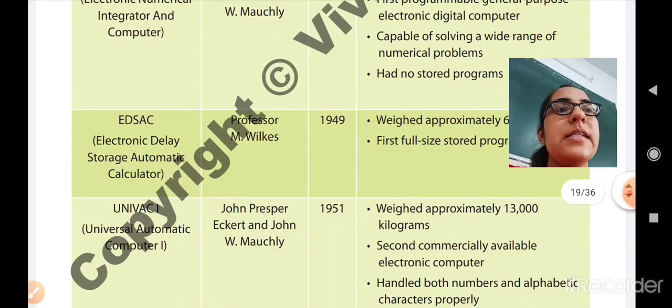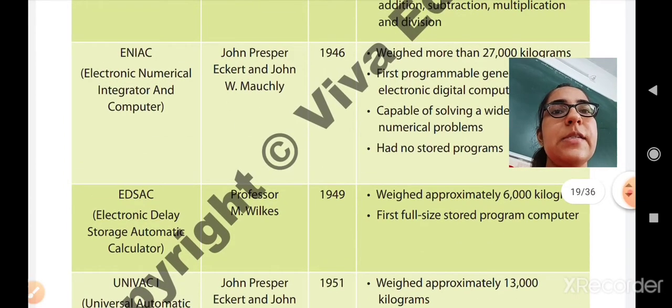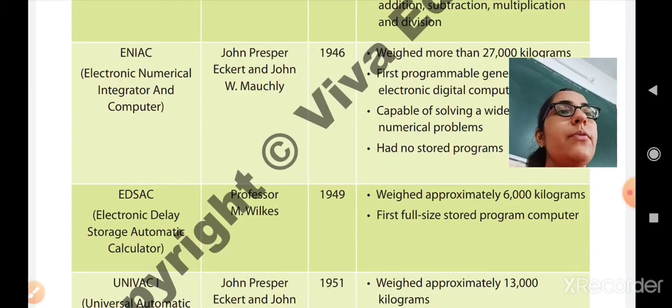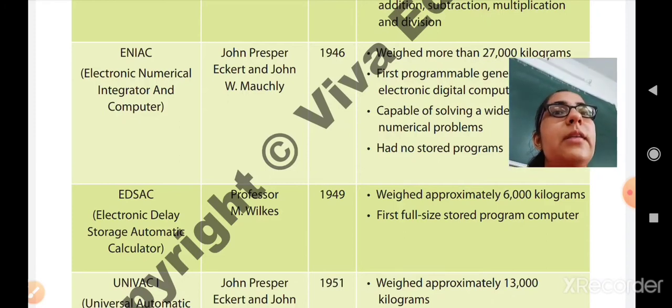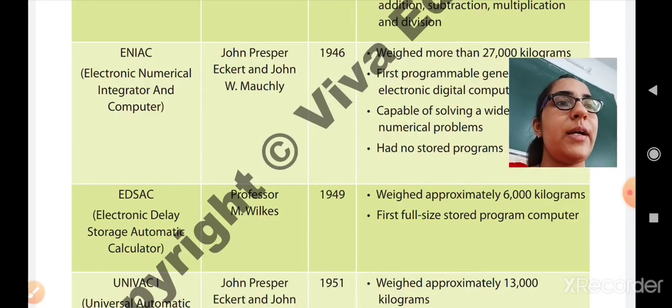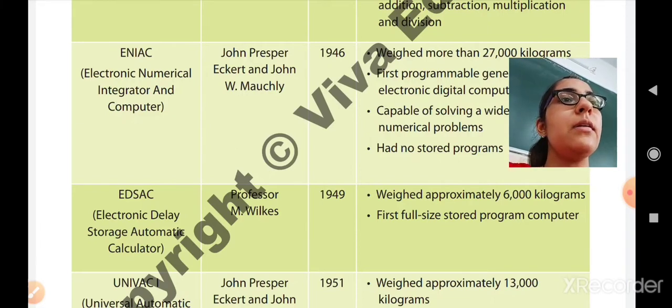Now the fourth one is EDSAC, which stands for Electronic Delay Storage Automatic Calculator. It was invented by Professor M. Wilkes in the year 1949. Its weight is approximately 6,000 kilograms, so compared with the ENIAC it was lighter. It was the first full-size stored program computer, which means programs could be stored in this computer. So it was the very first stored program computer.